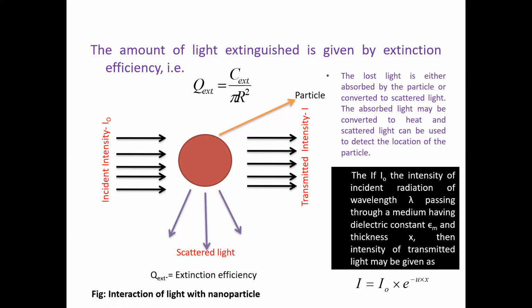So if I0 is the intensity of incident radiation having a wavelength lambda and which is passing through the medium having a dielectric constant, that is epsilon m. म्हणजे त्याला एक मीडियम आहे आणि त्याला एक डायलेक्ट्रिक कॉन्स्टंट आहे.